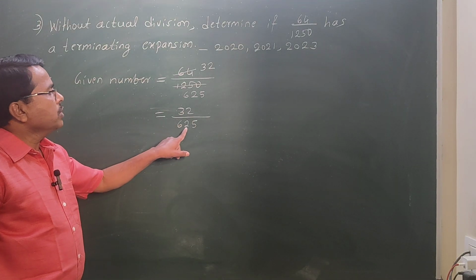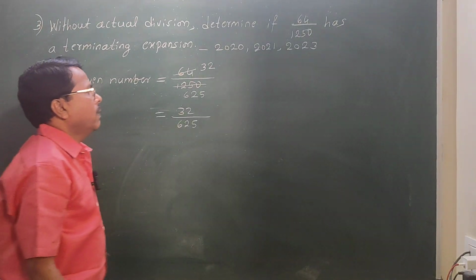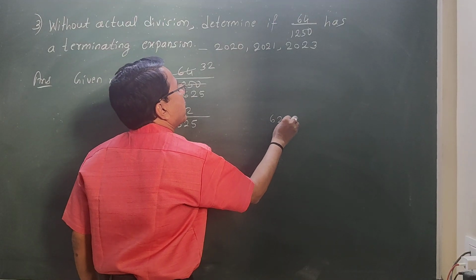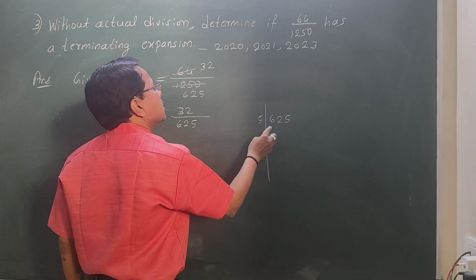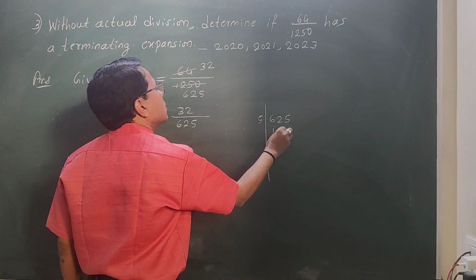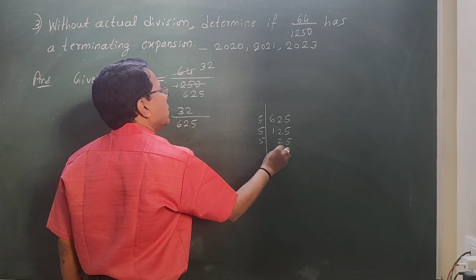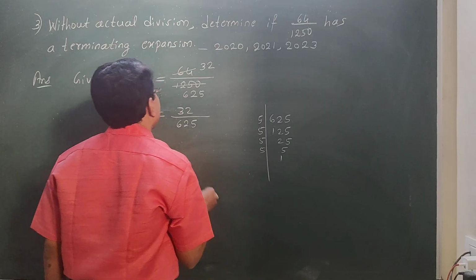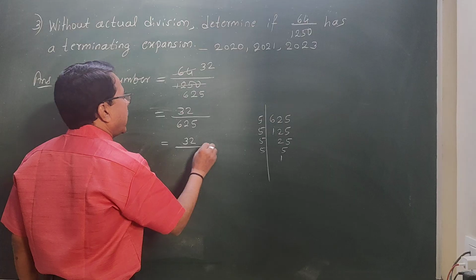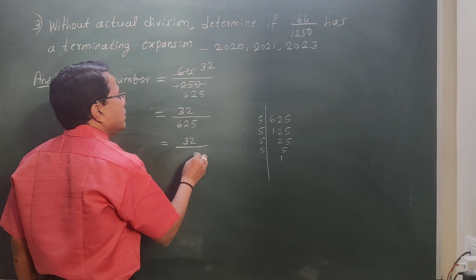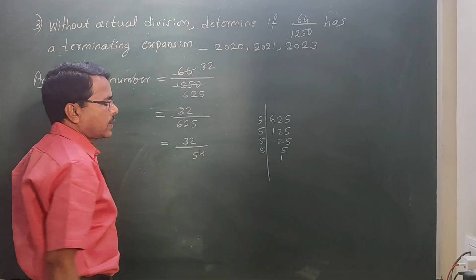We should express 625 in exponential form. 625 divided by 5, 5 ones are 5, 5 fives are 25, 5 fives are 25, 5 ones are 5. So 625 can be written as 5 raised to 4.